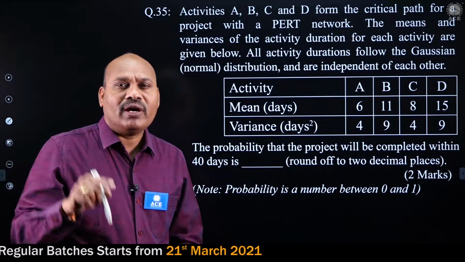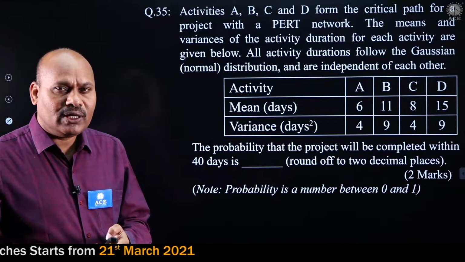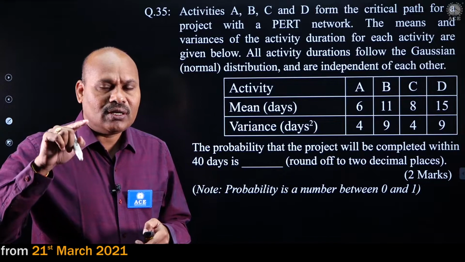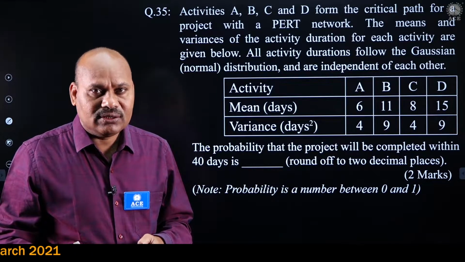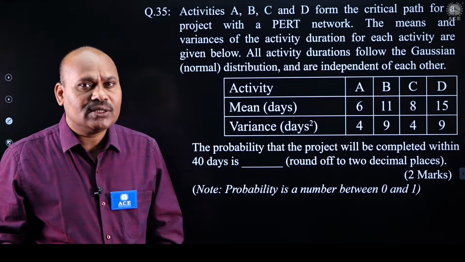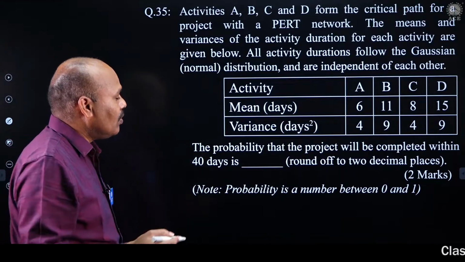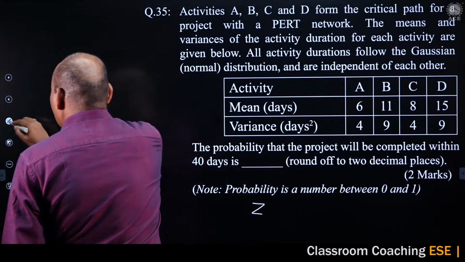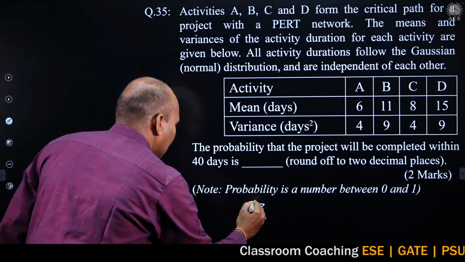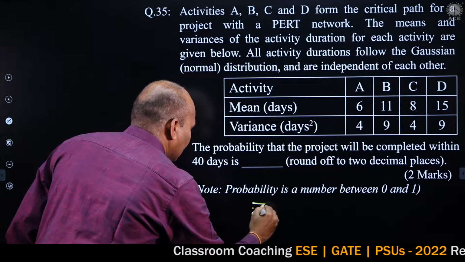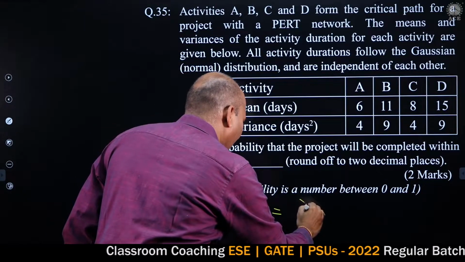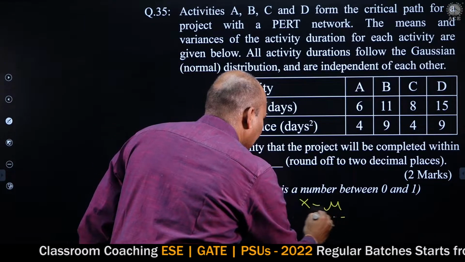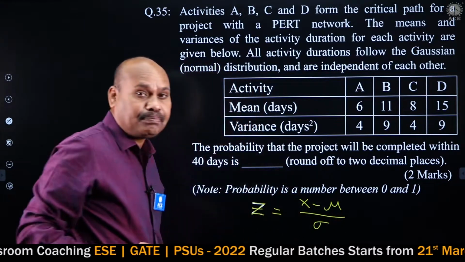When we are finding probability, we are supposed to find the standard normal deviate z. z is equal to x minus mu by sigma. So this formula is required.